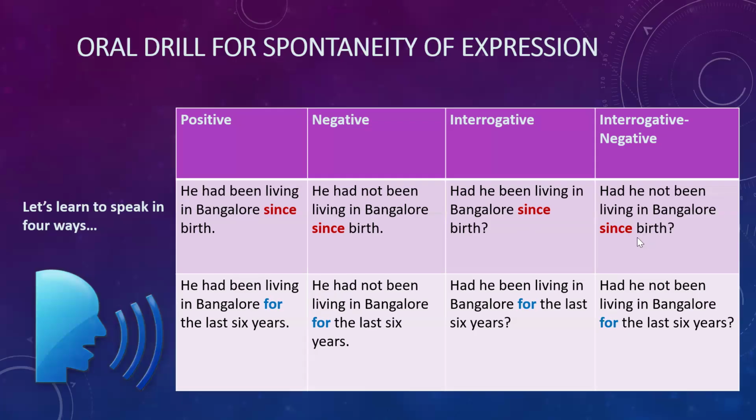Now look at the same sentences with for. He had been living in Bangalore for the last 6 years. So 6 years will be the period of time. So we are using for. He had not been living in Bangalore for the last 6 years. Had he been living in Bangalore for the last 6 years? Had he not been living in Bangalore for the last 6 years? So this is the use in past perfect continuous tense.